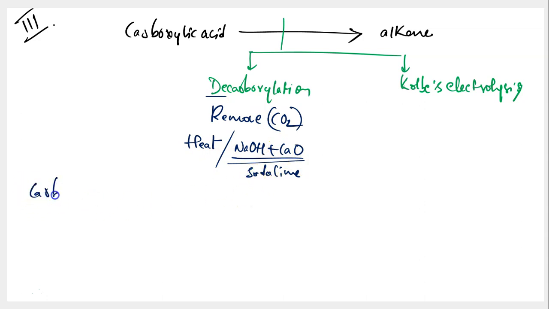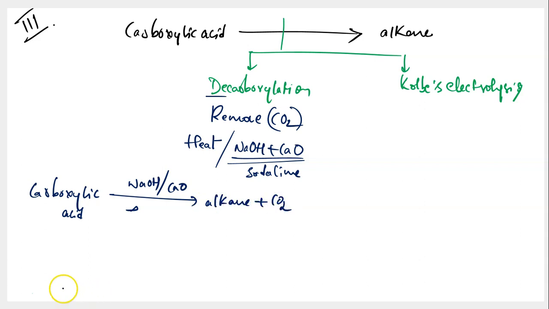So over here you would be taking the carboxylic acid that you are talking about, and you would be heating this in presence of sodium hydroxide and calcium oxide, and it leads to formation of alkane, and along with this alkane you will have carbon dioxide released. Because carbon dioxide is released, you call this reaction as decarboxylation reaction. I hope you're clear about the point of this decarboxylation. Let's get this better with the help of examples.